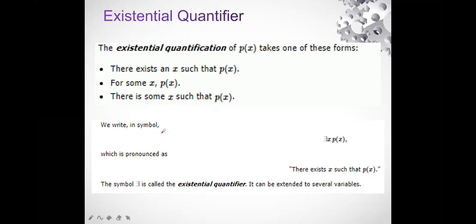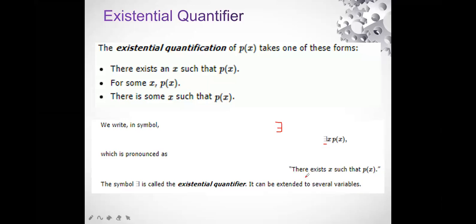How do we render it symbolically? We render it with the help of this particular symbol. This is the symbol used for the existential quantifier. This is how we write it: existential quantifier symbol x px. And how do we read it?